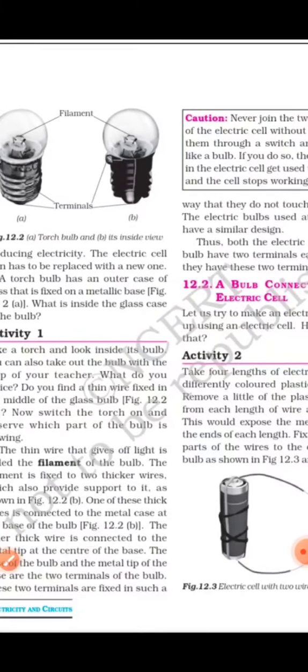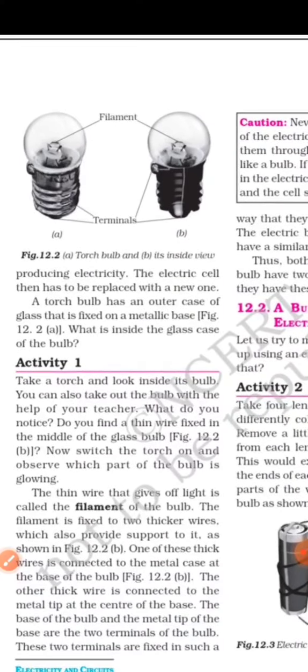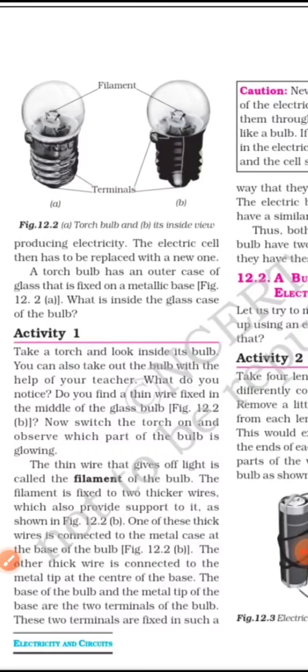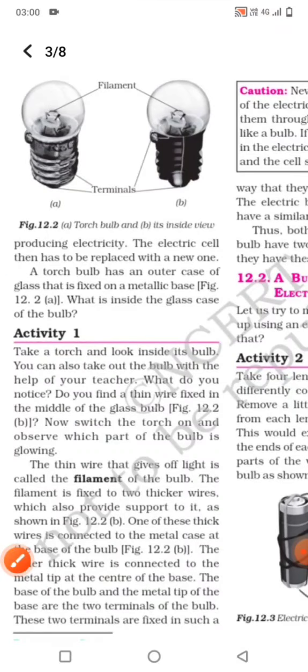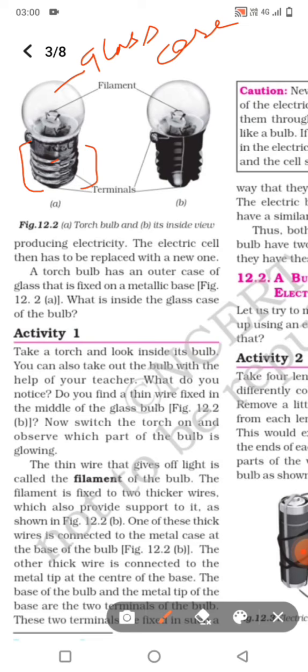Here we can see the structure of a bulb. What do we see in this bulb? Here we can see that a bulb has a cover, and this cover is made up of a glass case. It is covered with a metal case. This is the metal case here.